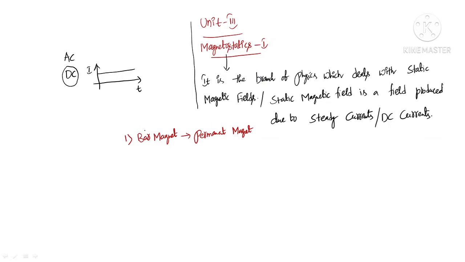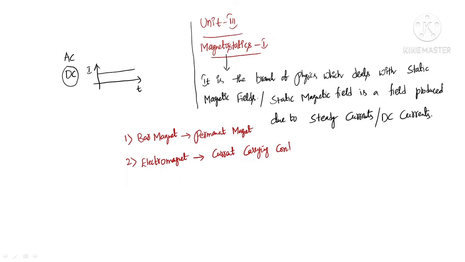One way of inducing the magnetic field is using a bar magnet, and the second way is using an electromagnet. A current carrying conductor basically acts as an electromagnet.